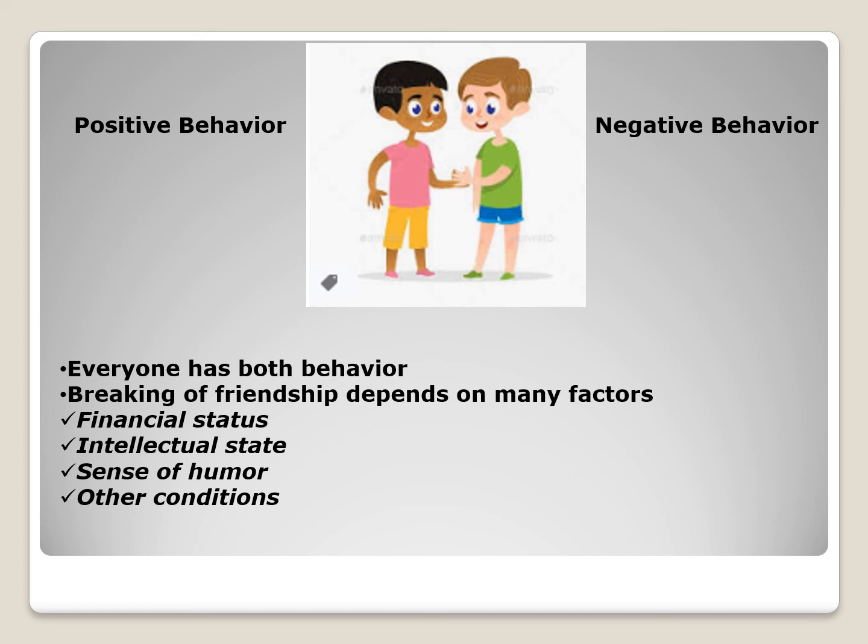So positive and negative behavior is there everywhere. You cannot blame anyone by saying that due to this fault I was cheated, because you should understand that even nature says nobody is 100% complete. So why would you expect anyone to be 100% for you?